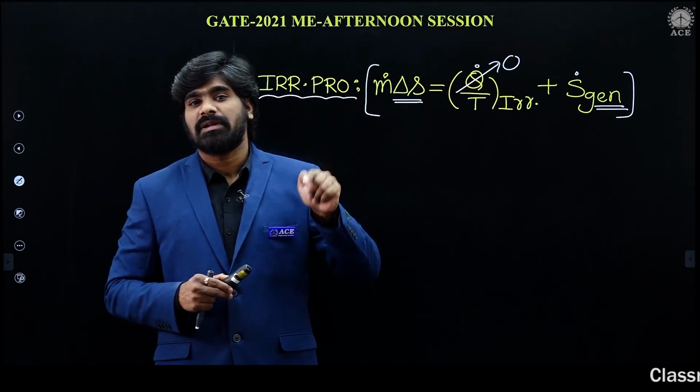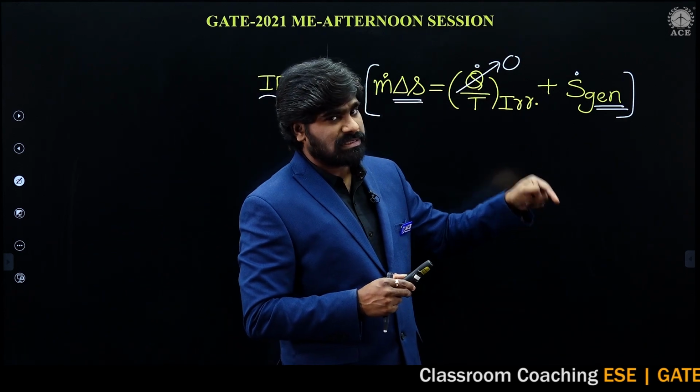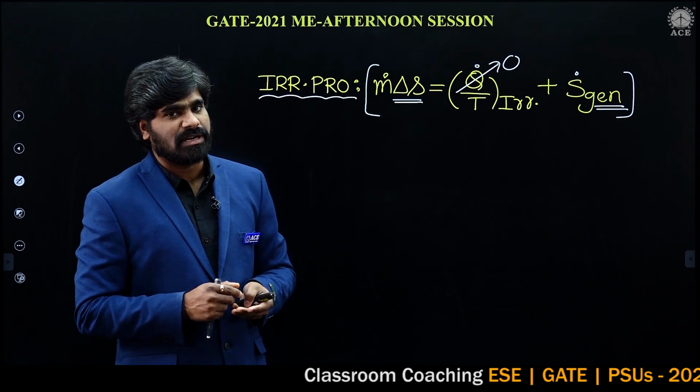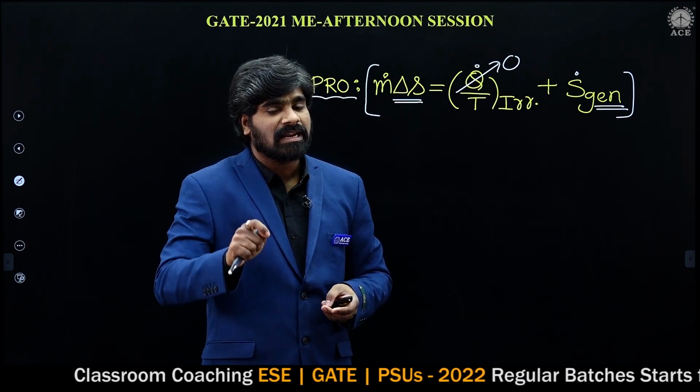And the process is irreversible. Why? That's why he is asking for entropy generation. Since the process is irreversible, he is asking for entropy generation, because entropy generation exists in irreversible processes only. Hope it is clear up to now.